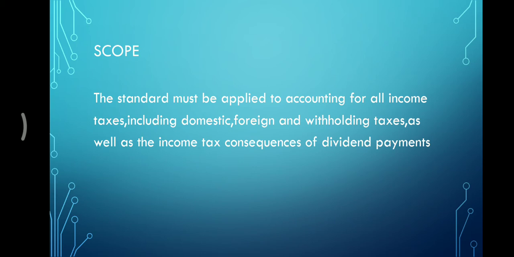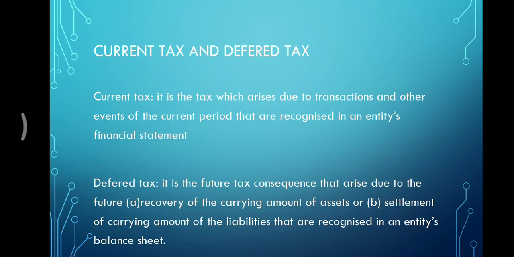It does not apply to accounting for government grants or investment tax credit. However, Indian Accounting Standard 12 does apply to accounting for temporary differences that may arise from such grants or investment tax credit. Next, we are going to discuss what is current tax and what is deferred tax.